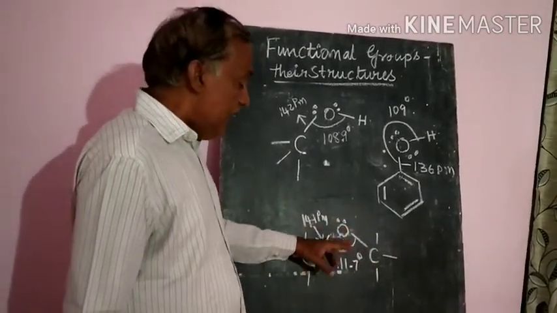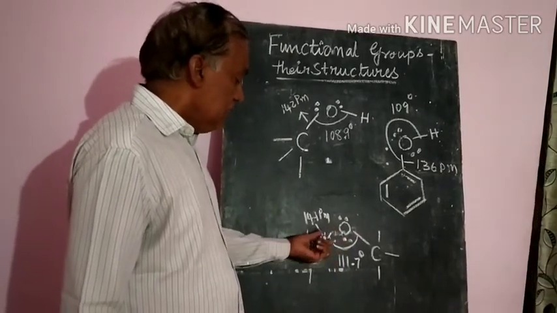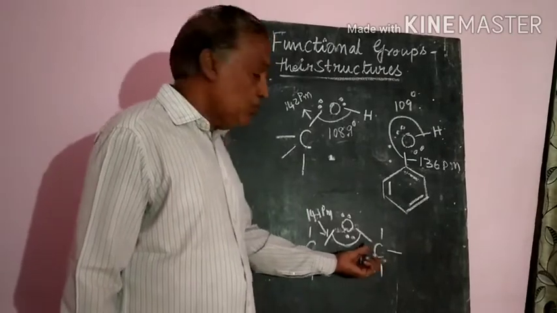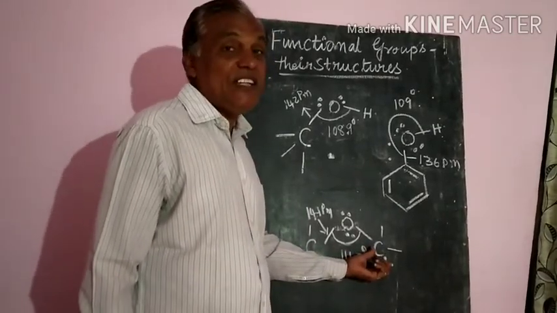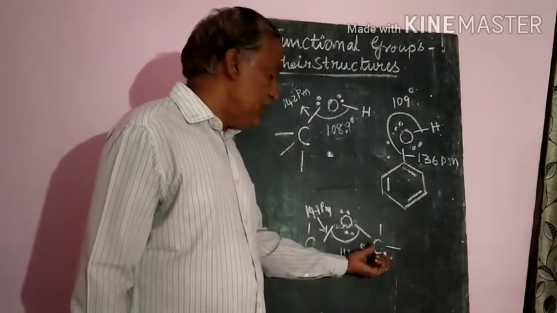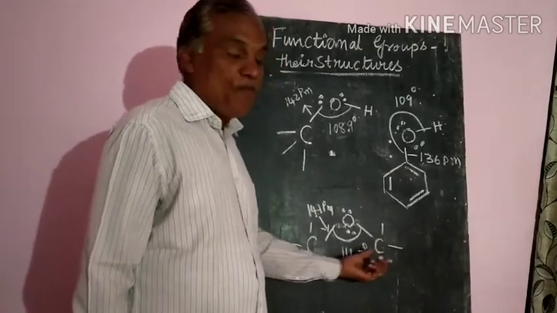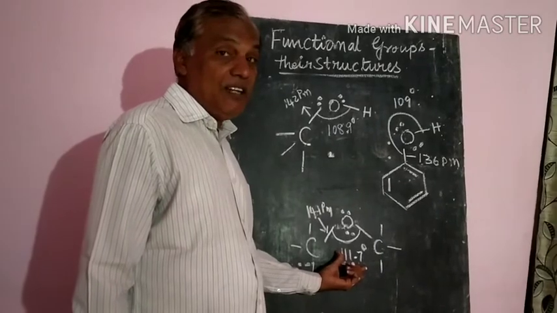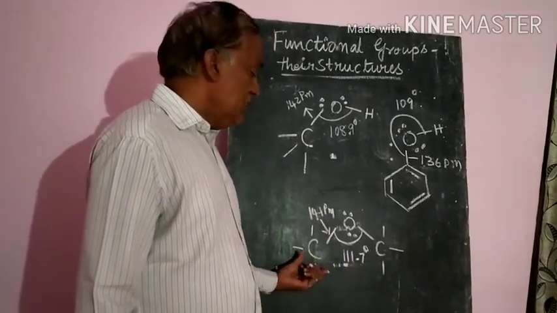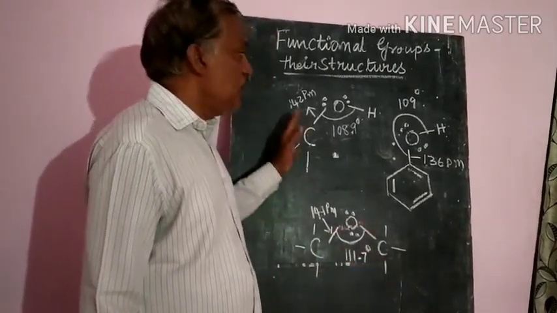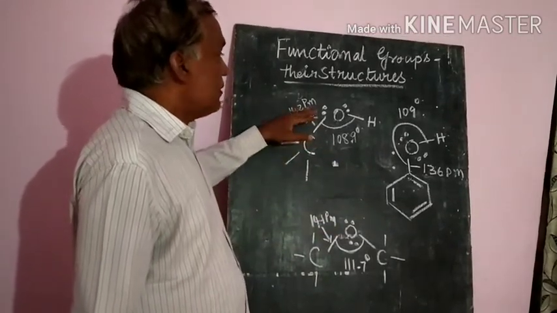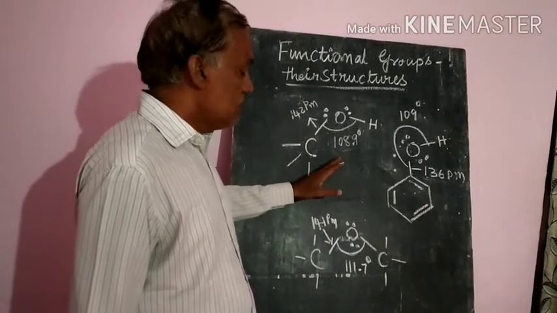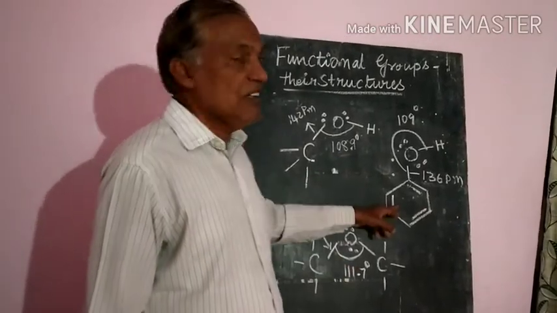So out of these, generally, whenever a carbon has a methyl group attached on both sides, due to the repulsion interaction between the two methyl groups, the bond angle is more than the tetrahedral angle. That is the reason you have to write down. So these are the three important reasons in respect of the structures of functional groups like alcohols, ethers and phenols.